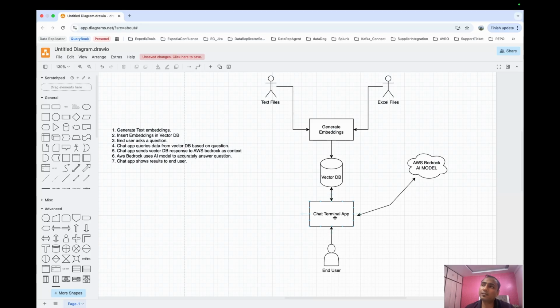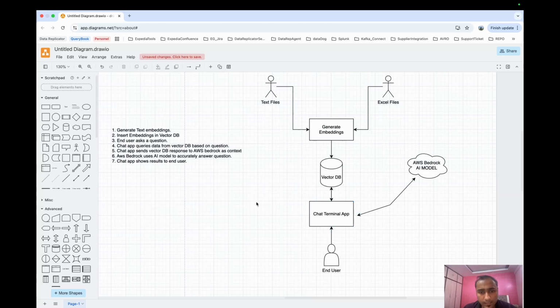This context is sent to AWS Bedrock, which uses the AI model to analyze the context data from the vector DB response, and then responds with the accurate answer, which is visible to the end user.